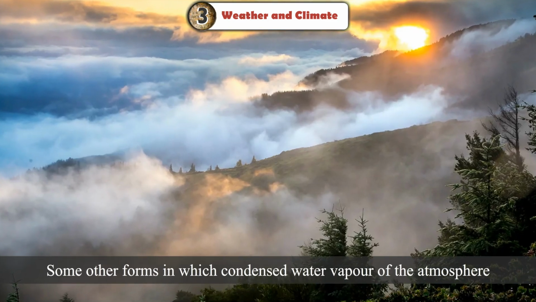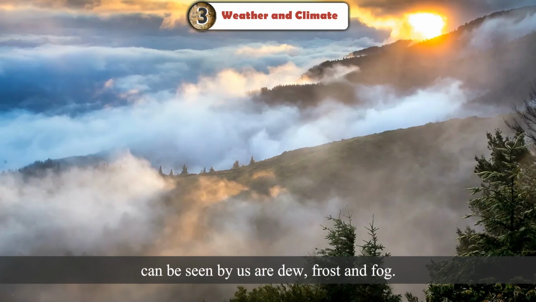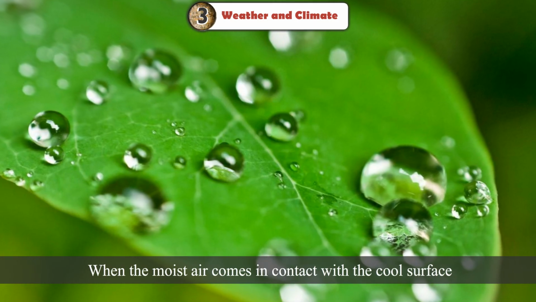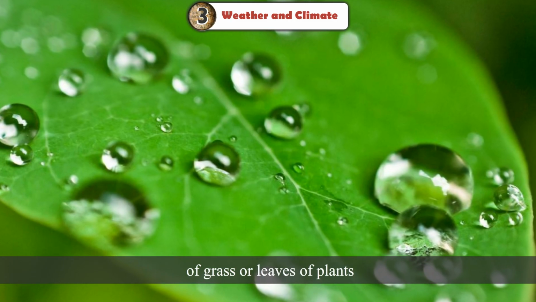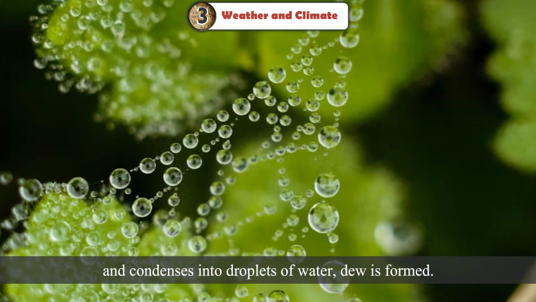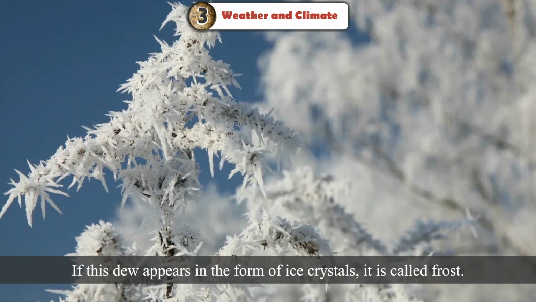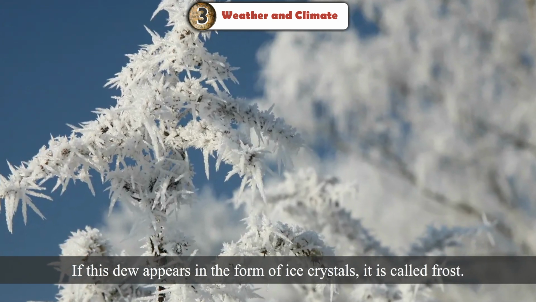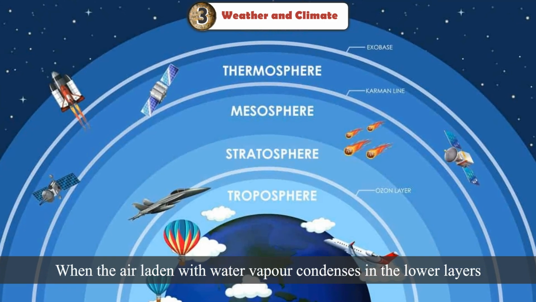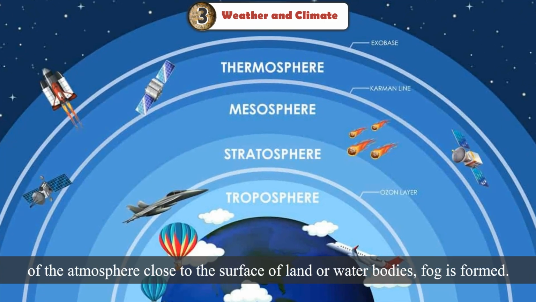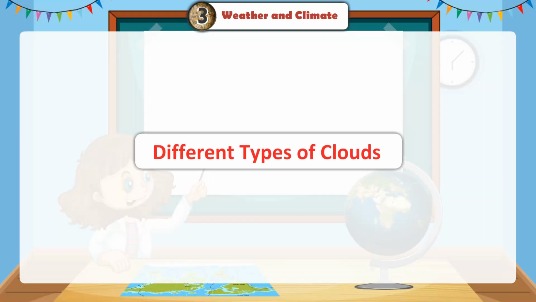Some other forms in which condensed water vapor of the atmosphere can be seen by us are dew, frost, and fog. When the moist air comes in contact with the cool surface of grass or leaves of plants and condenses into droplets of water, dew is formed. If this dew appears in the form of ice crystals, it is called frost. When the air laden with water vapor condenses in the lower layers of the atmosphere close to the surface of land or water bodies, fog is formed.